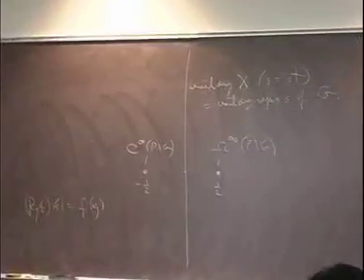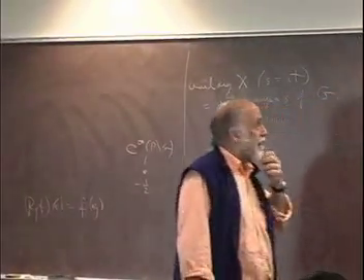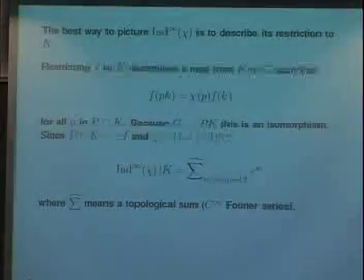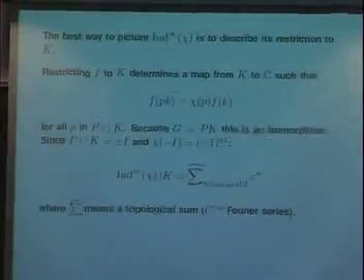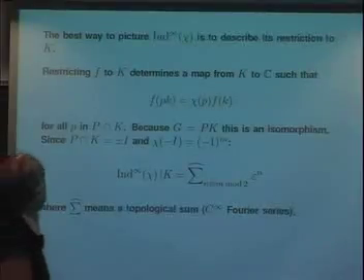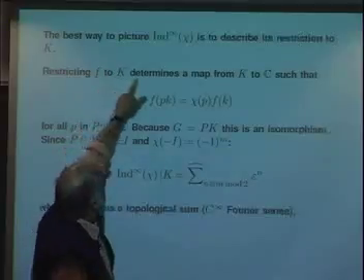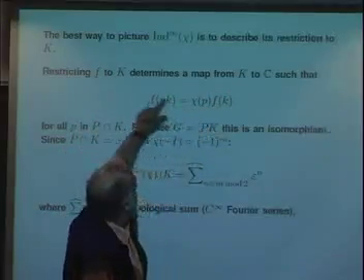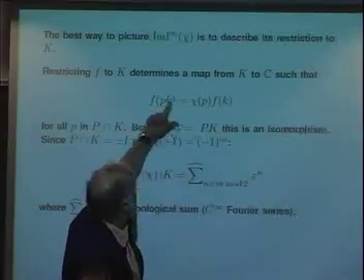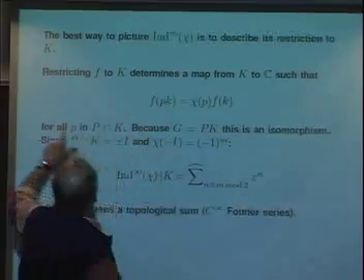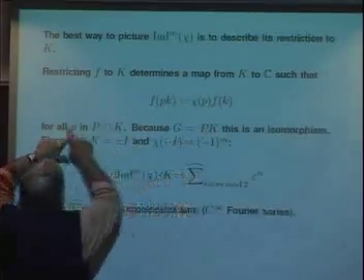Now, the best way to describe this space, I don't know about best way. There are really two good ways to do it. This is one of the two good ways. So if I restrict my function to K, I get a map from K to C, and it still has to transform on the left in a nice way as long as P belongs to K. So I have this functional equation as long as P is in both.